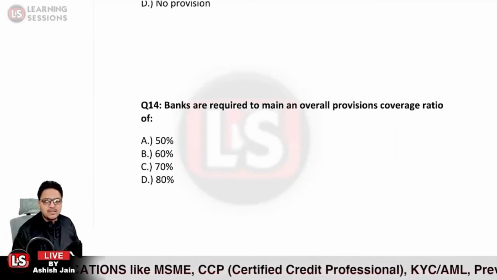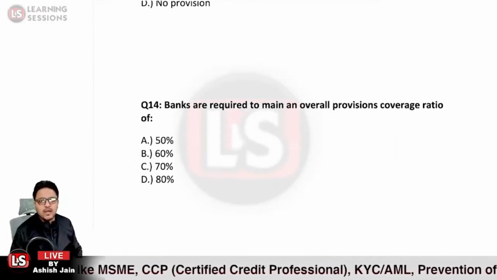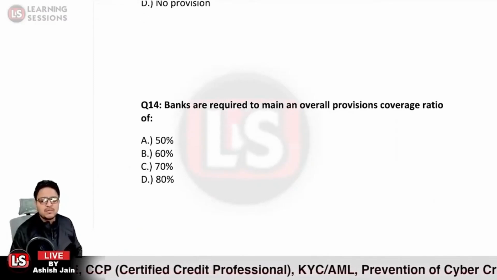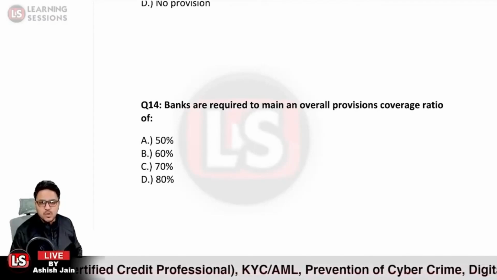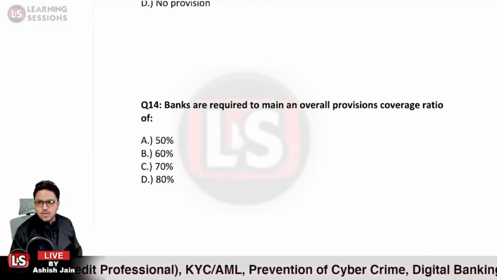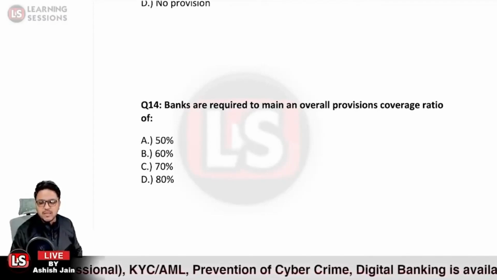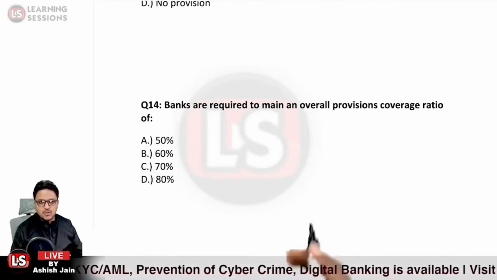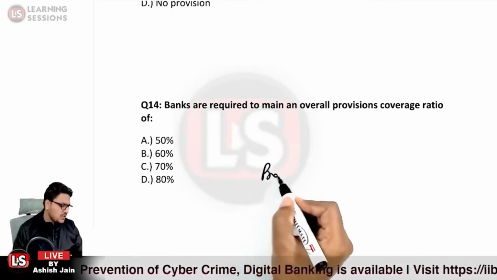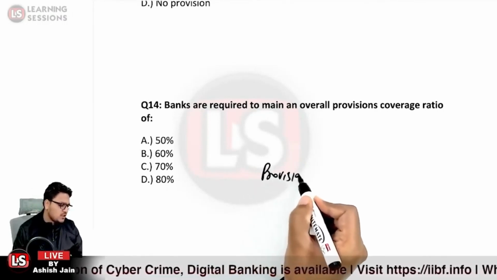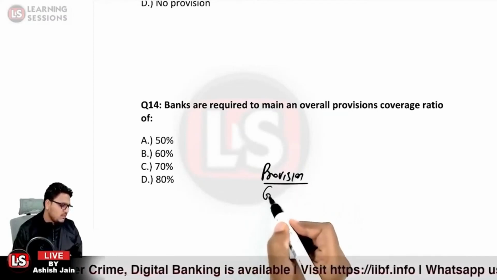Okay. Next, it is related to banks being required to maintain an overall provision coverage ratio of what percentage? So the provision coverage ratio is the ratio of provision to the gross NPA.